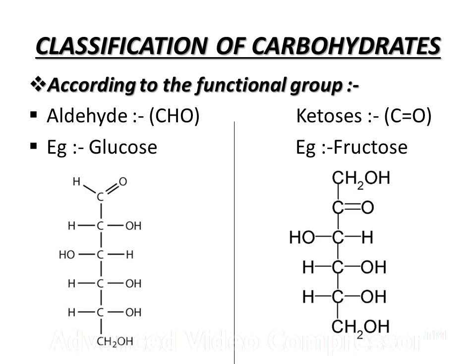So classification is on the basis of two types: according to the functional group and according to the unit of saccharides. So first point is according to the functional group, it contains two types, aldehyde and ketose. First is the aldehyde, which contains the CHO group. Following example we are giving in the table. It is the glucose. So glucose contains the aldehyde functional group attached to the first carbon, and second one is ketose, which gives example fructose. So C double bond O, which is the ketone, is attached to the second carbon atom in the fructose.